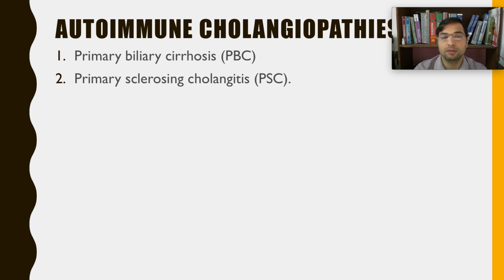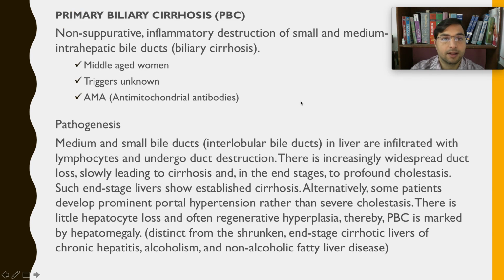Type 1 happens in women whereas type 2 happens in children, right? So similarly, autoimmune cholangiopathies can be divided into two diseases which are primary biliary cirrhosis, PBC, and primary sclerosing cholangitis, PSC. So primary biliary cirrhosis first.